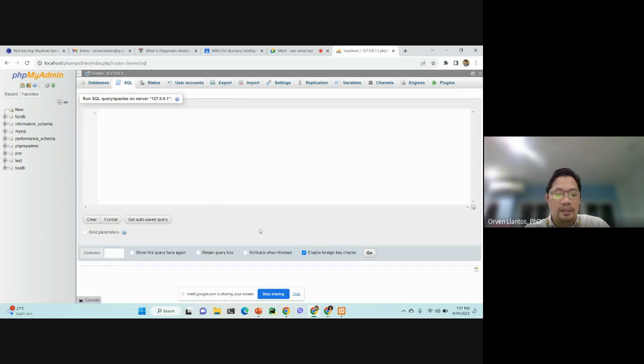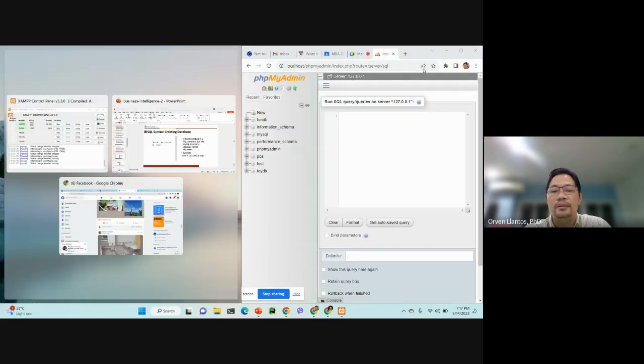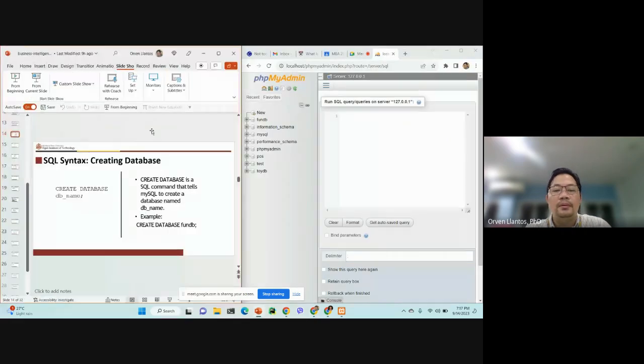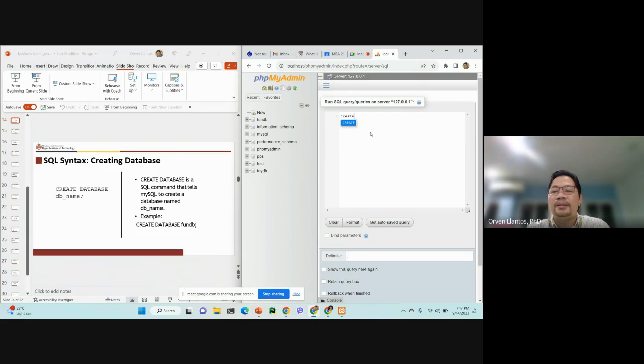All right, going back to our presentation, it says here that to create a database, you have to issue the command create database DB name. I already have FunDB here, so I'll name, for example, create database FunDB2.